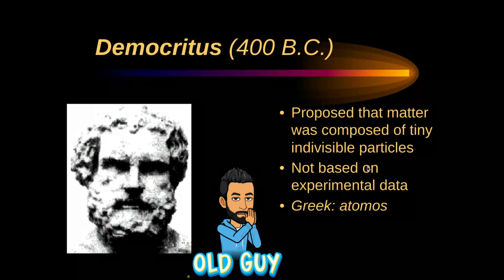It wasn't really based on any experimental data. It was just based on logically thinking it through. And he's the first person to come up with the name atomos, which is Greek, and it means undividable.